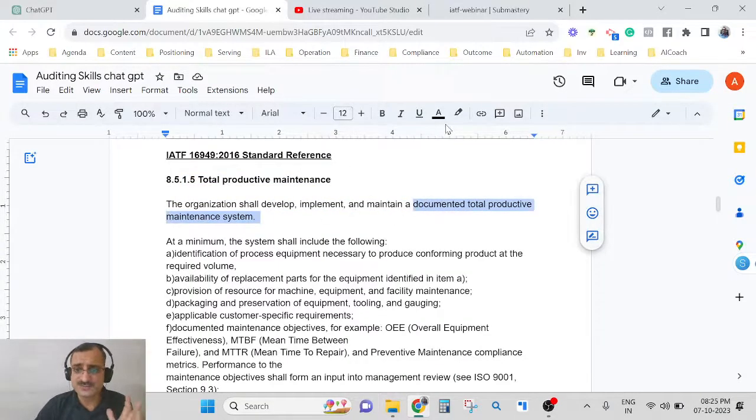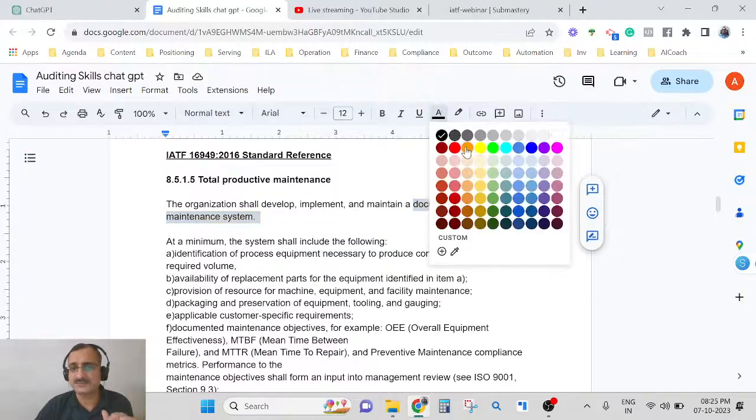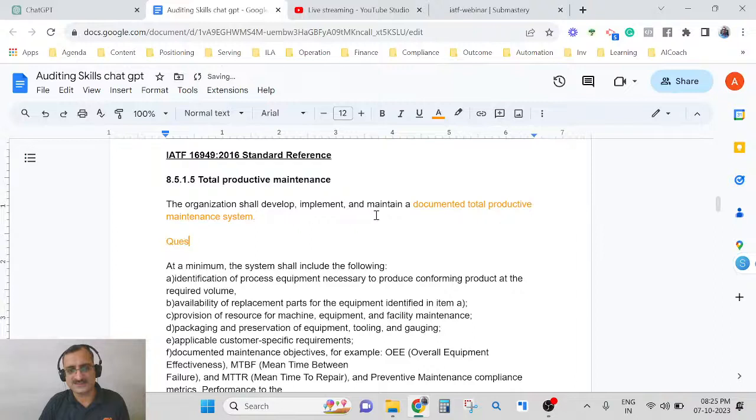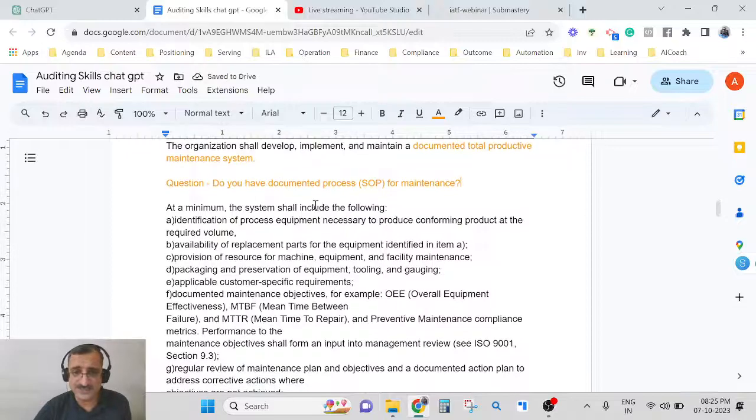If you study this line, what comes to your mind? What is required? What question will you ask? You will ask, do you have a documented SOP, a documented process or standard operating procedure for maintenance? That's what you will ask. That's the first question.